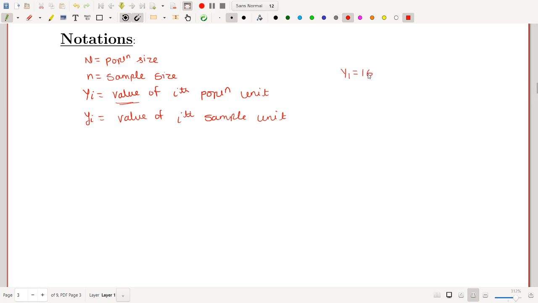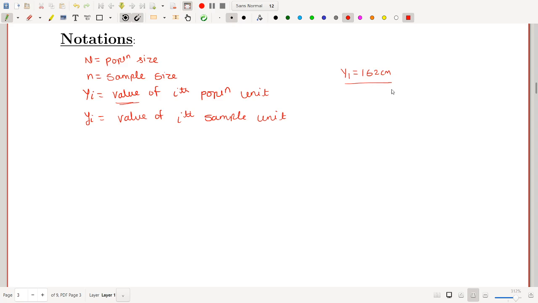Suppose first student height is 162 centimeter, then Y1 will be 162 centimeter. We cannot say it is the ith population unit. We are saying it is value of ith population unit. So if it is height measurement, then this will be suppose 162 centimeter.